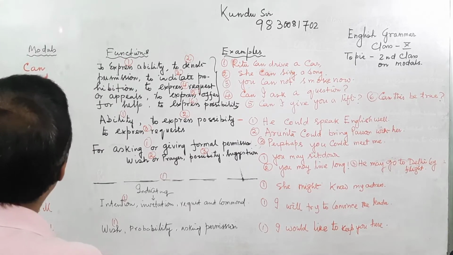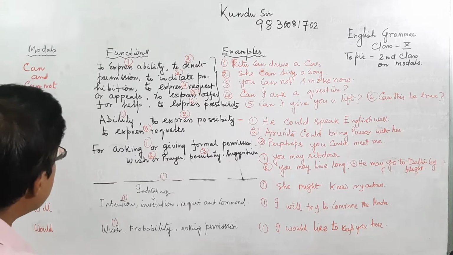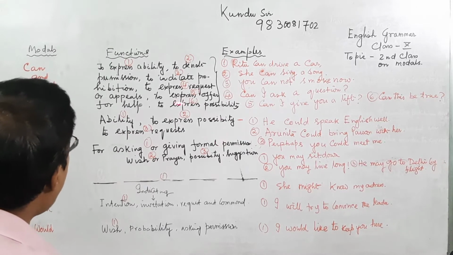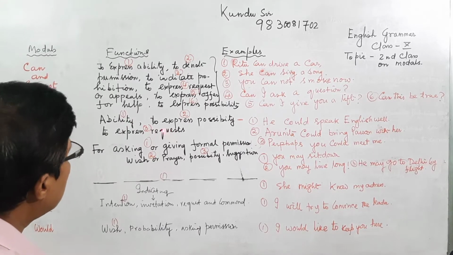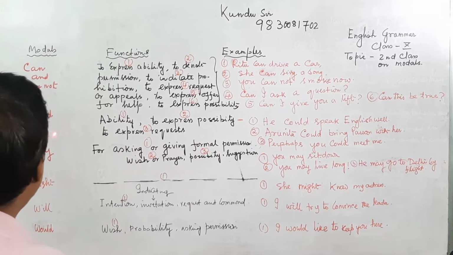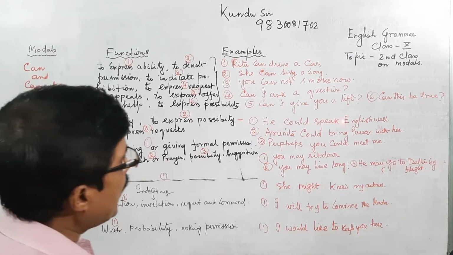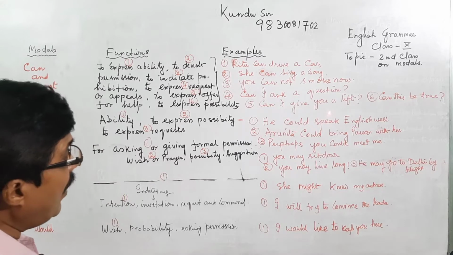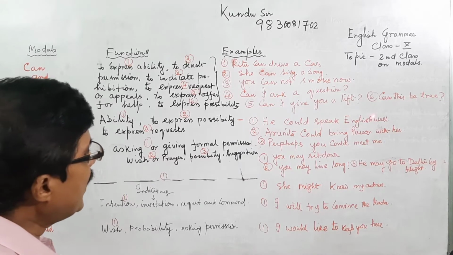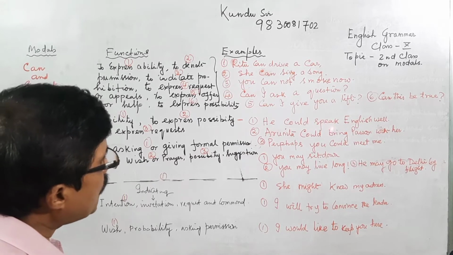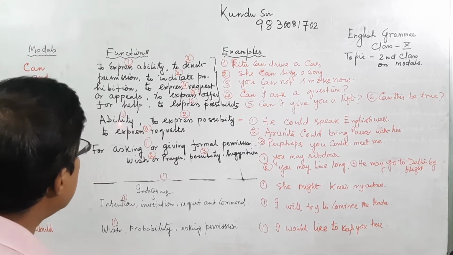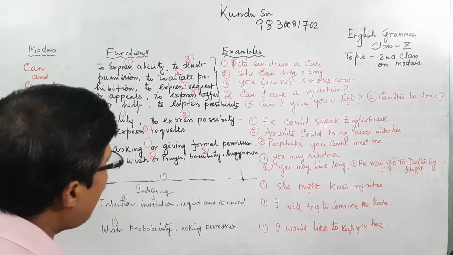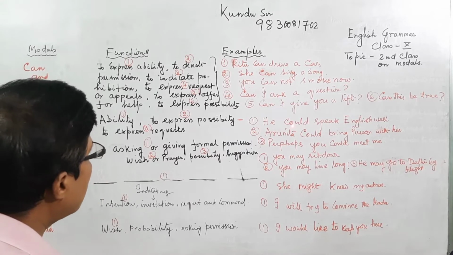Next modal is could, the past tense. It is used to express ability, possibility or request. Ability, first: He could speak English well. That means he is able to speak English. Speak is the main verb, could is the auxiliary.